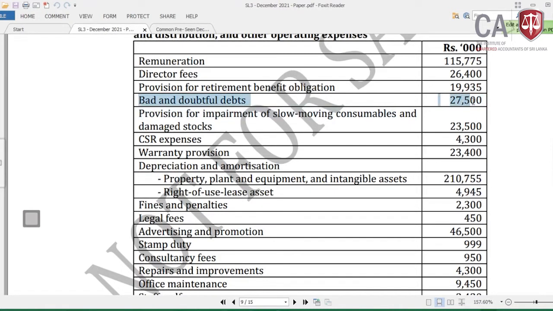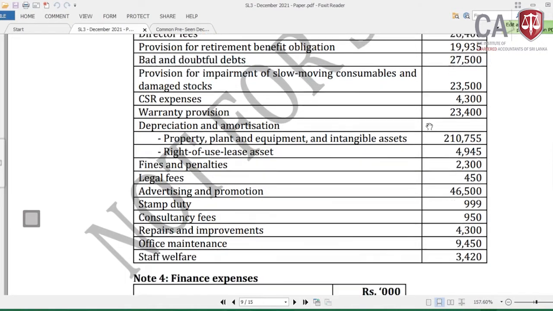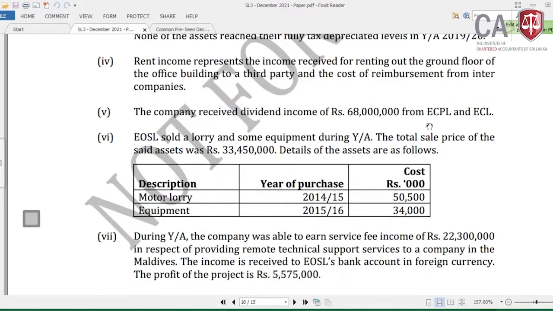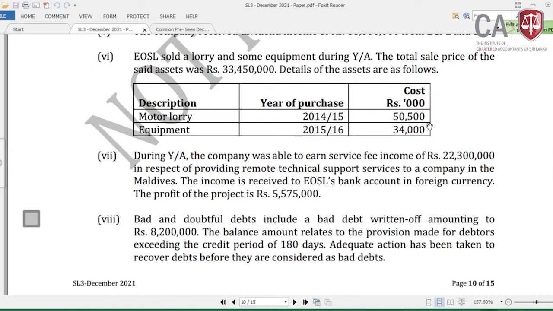Bad and doubtful debts, it's given 27,500. Now from that, 8,200 is for the bad debt written off. Then what's the reason for writing off the bad debts? And the balance amount relates to the provision made for the debtors exceeding the credit period of 183 days.